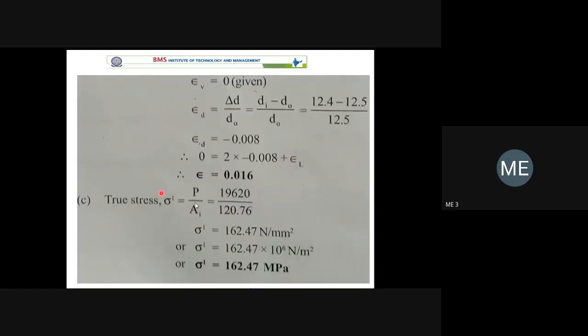And one more is true stress, which is equal to P divided by A naught. Don't think that these are very simple; the problems are simple, but a little bit tricky. As usual, you have to find out A naught. Original diameter is given. From that original diameter, you have to find out A naught. And the load applied is given in terms of tons. I hope everything is fine.